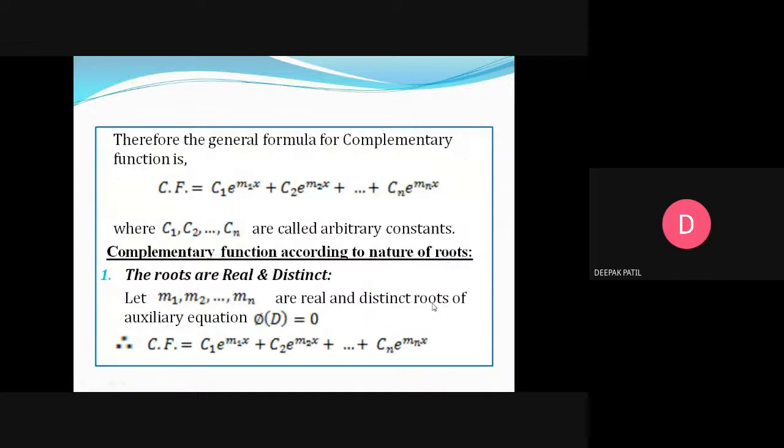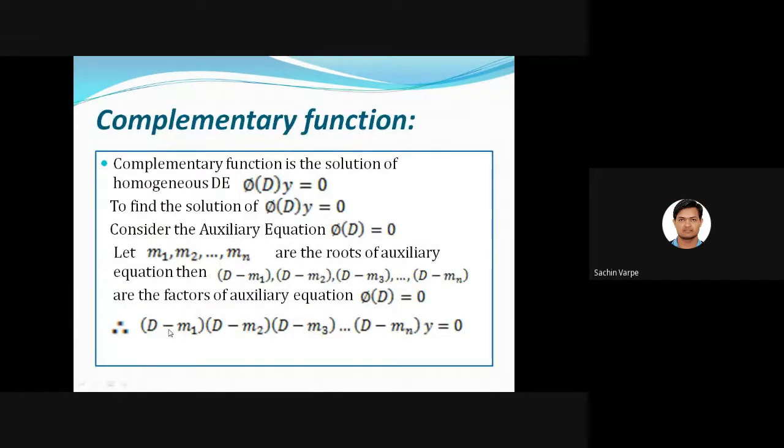So, see the factored form is (D - m1)(D - m2)...(D - mn)y = 0. Now from this equation, I know when I substitute any one of the roots into this factored form, I'll get the left hand side to be 0, and it will satisfy this equation. Am I right? When I substitute any one of the roots into its factored form, will it satisfy the homogeneous differential equation? Suppose I substitute D = m1, then m1 - m1 will be 0. Therefore, I'll get 0 = 0.